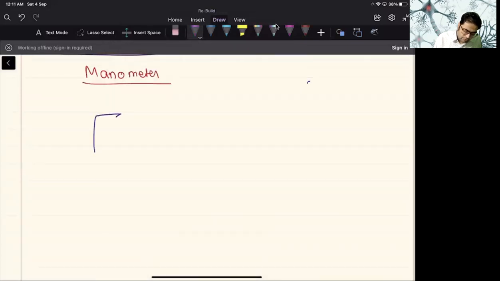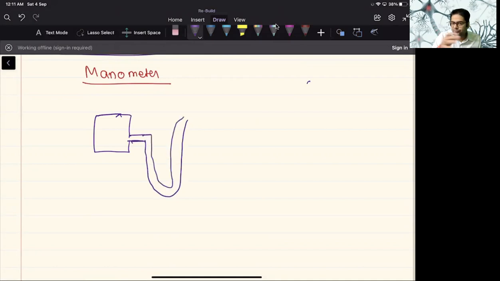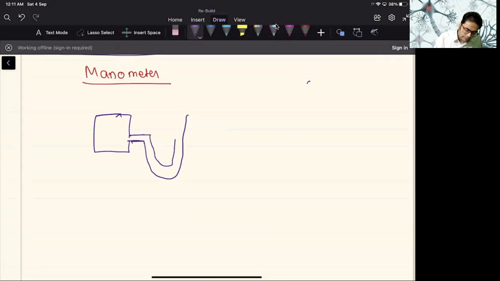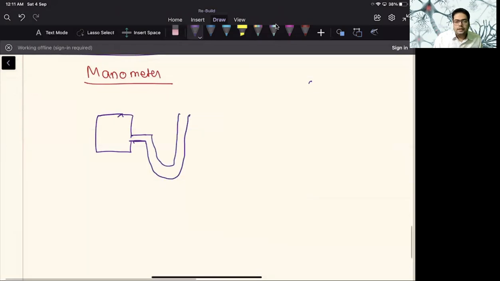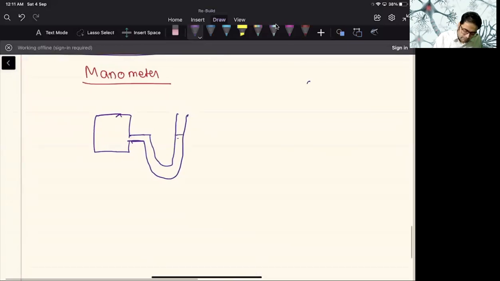Now, a gas will be put inside a container, and a tube, better known as U-tube, not this one. This U-tube is something else. This is a U-shaped tube, and it is open-ended. We do have close-ended also, but at this point of time, I am describing the open-ended. And we fill this tube with mercury.